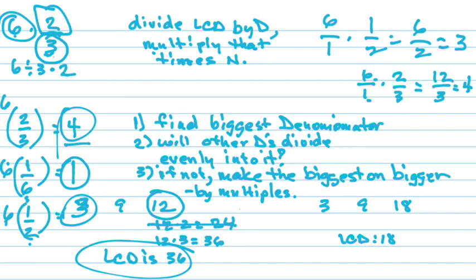So your answers, your ratio, is 4, 1, 3. But how's the first one 4? 6 divided by 3 is 2, times 2 is 4. Divide by the bottom, multiply what's left times the top. Because the 6 doesn't exist anymore. 6 divided by 3 turned into a 2. And 2 times 2 is 4. The 6 doesn't exist after you divide it.